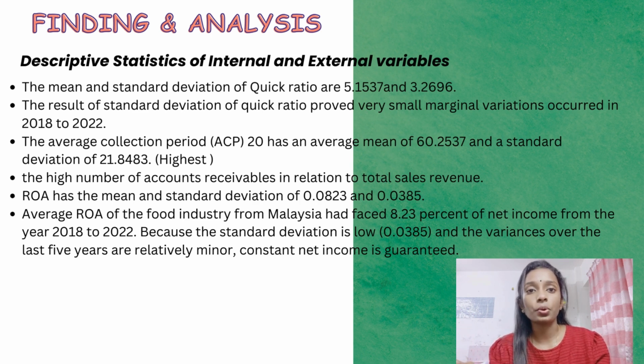The next one is ROA, with a mean and standard deviation of 0.0823 and 0.0385. The average ROA of the food industry in Malaysia was 8.23% of net income from the year 2018 until 2022. This is because the standard deviation is low, which is 0.0385, and the variance over the last 5 years is relatively minor, so constant net income is guaranteed.